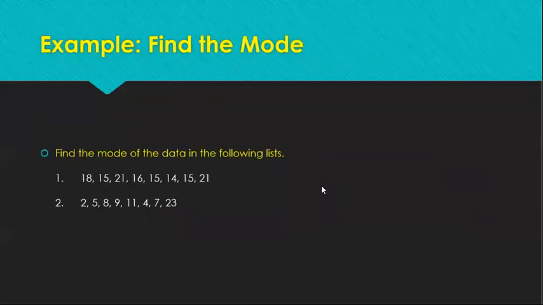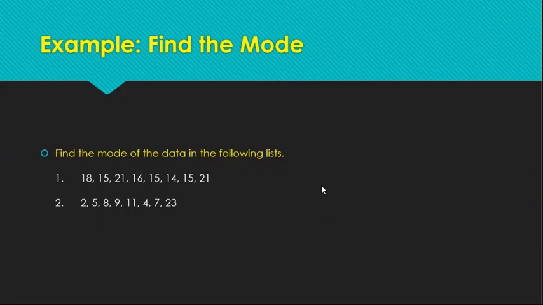So can you answer the first given example? Find the mode of the data in the following list. Number 1 muna, class.